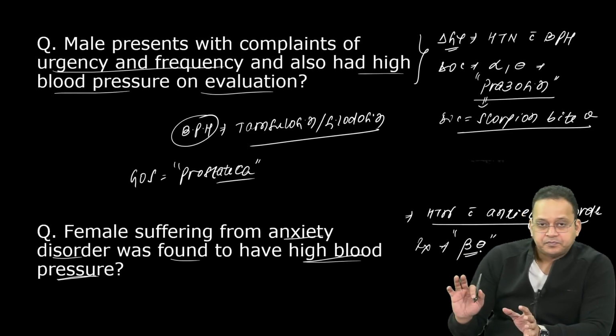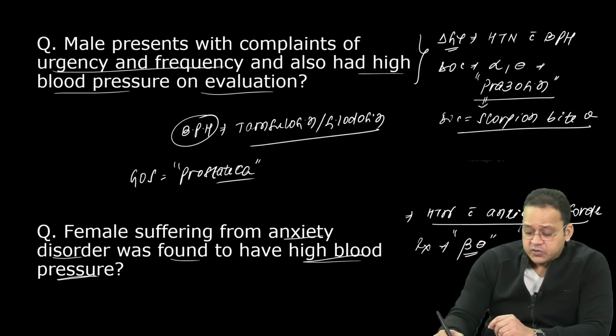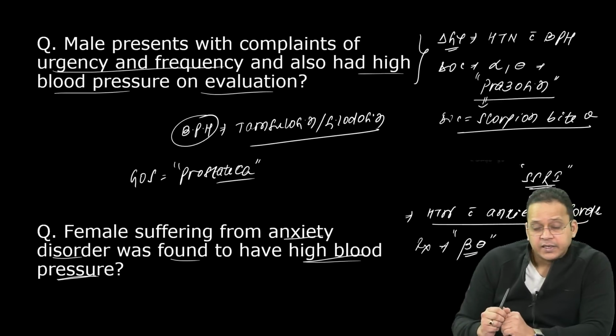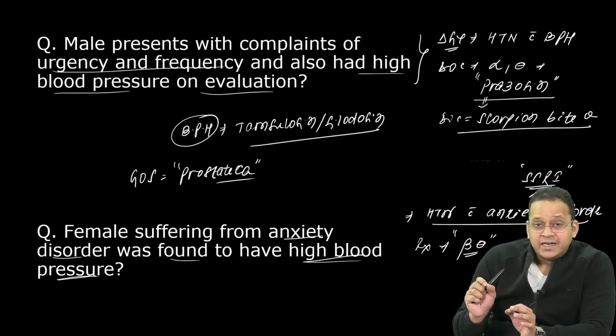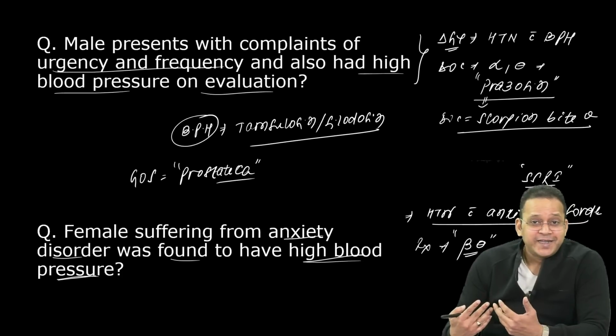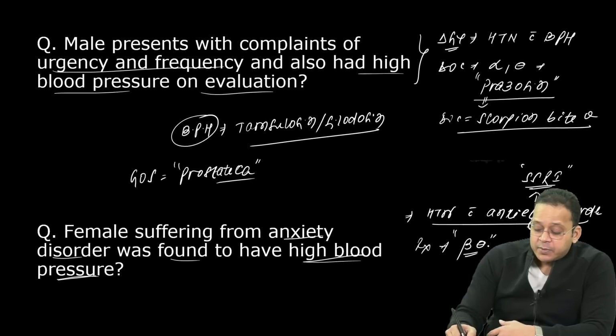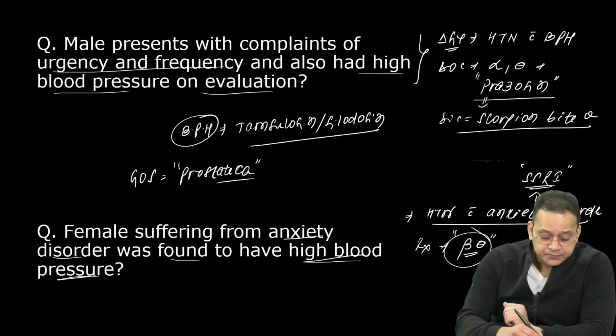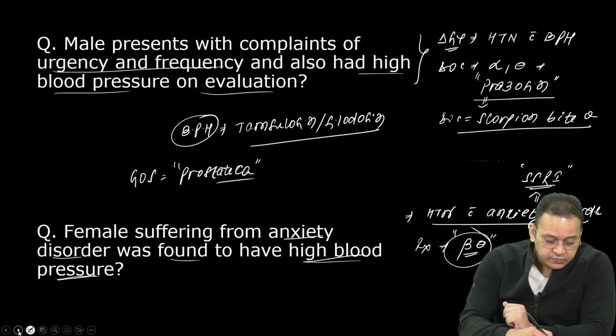Now remember, for anxiety disorders, I will use an SSRI as well. But the antihypertensive, you know that I have to use an antihypertensive here as well. The antihypertensive of choice is beta blocker, right? But SSRI will also be used in this case. Excellent, guys. Most of you are correct.